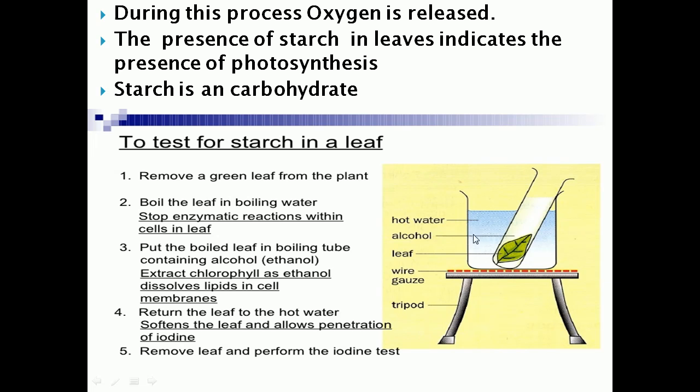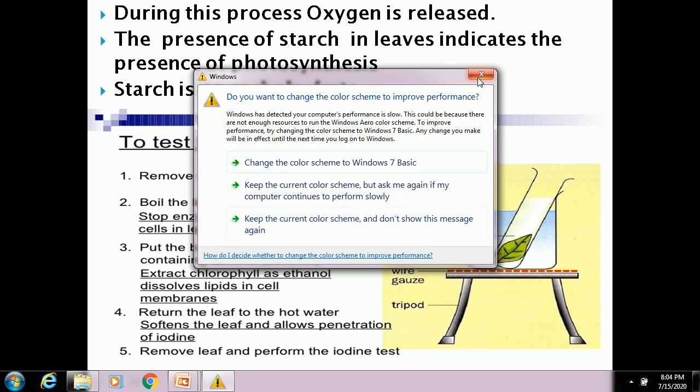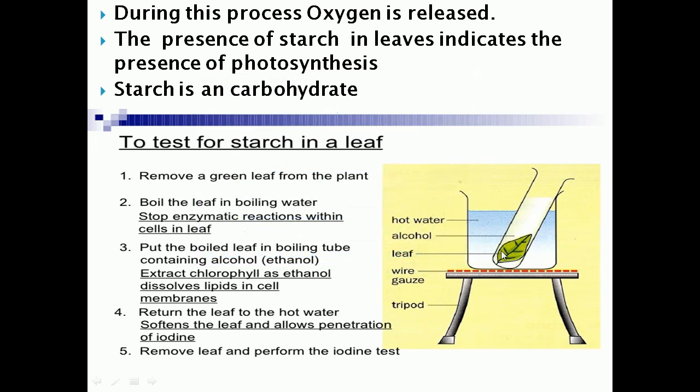Why are we boiling? To stop the enzymatic reaction which is occurring in the cell. Enzymatic reaction means the chemical reaction occurring in the cell has to be stopped. For that we are boiling the leaf in boiling water. After that, take the boiled leaf and put it in a boiling tube containing alcohol.